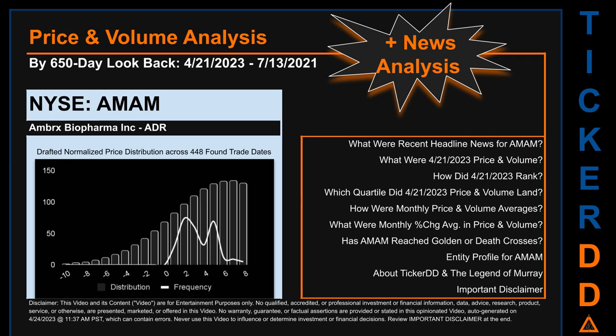The chart shown on this page is our initial attempt at studying the price for AMAM after dynamically normalizing price distribution across those discovered trade dates. The bar chart is the generated distribution and the overlaid line graph, if it is generated, is the frequency of the prices on the x-axis. We will enhance this look-through as our AI model progresses in the next iteration.